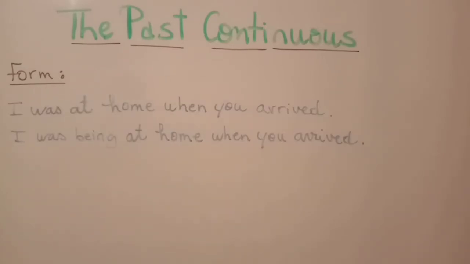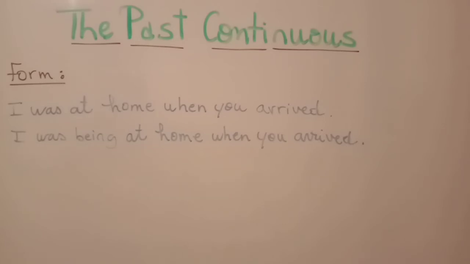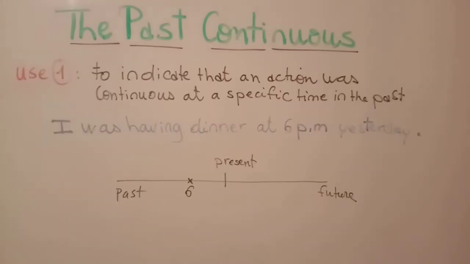Another important point that you have to remember is that non-action verbs can't be used in any continuous tense. For example, with the verb to be: I was at home when you arrived. We don't say "I was being at home when you arrived." It's incorrect. The same goes for verbs of senses, for example, the verb to taste. You cannot say "the food was tasting delicious." You say "it tasted delicious." Clear? Good.